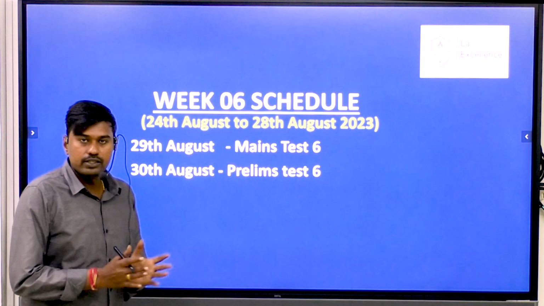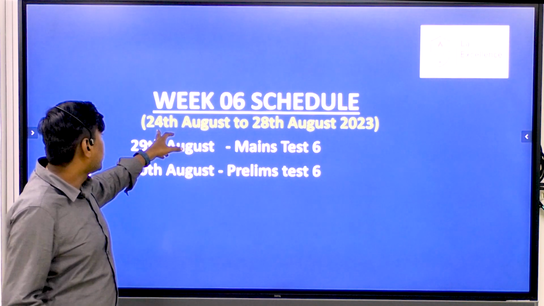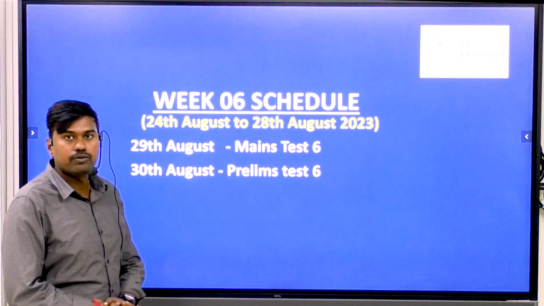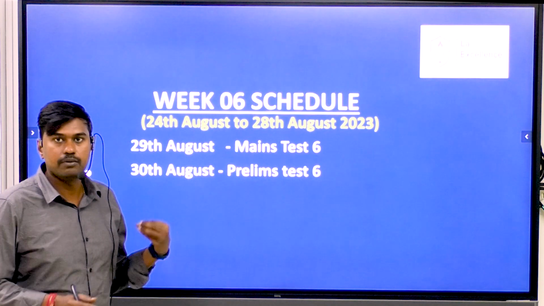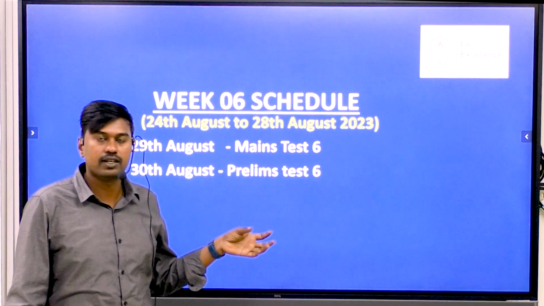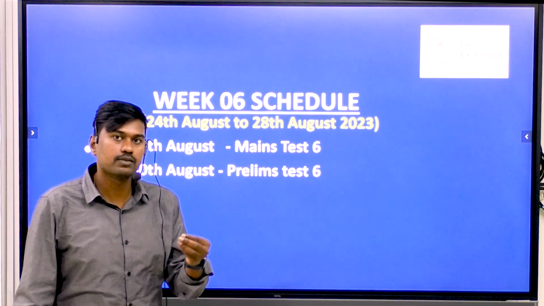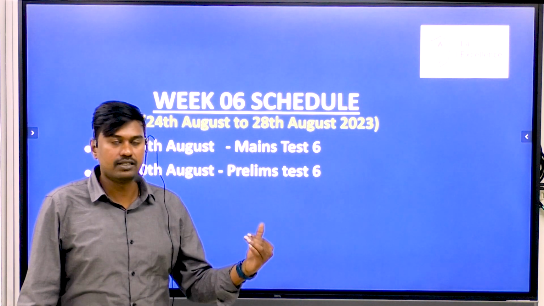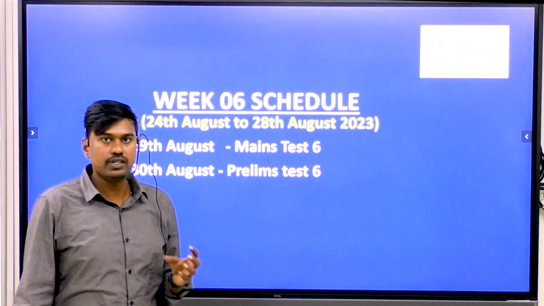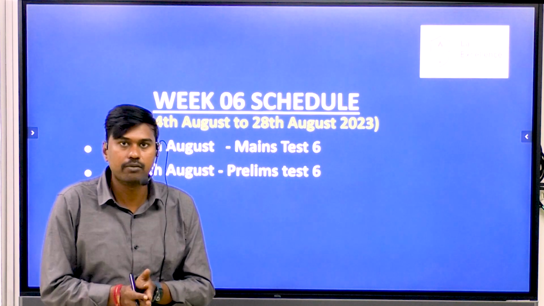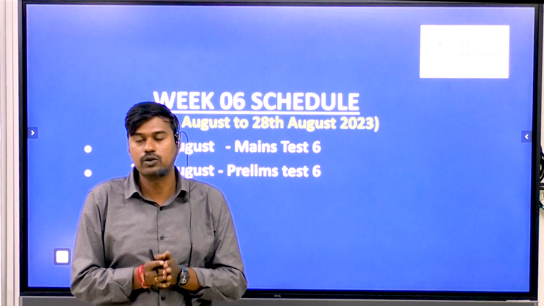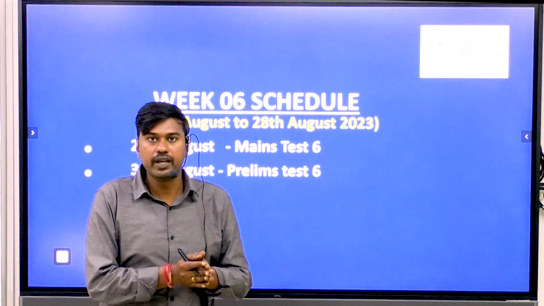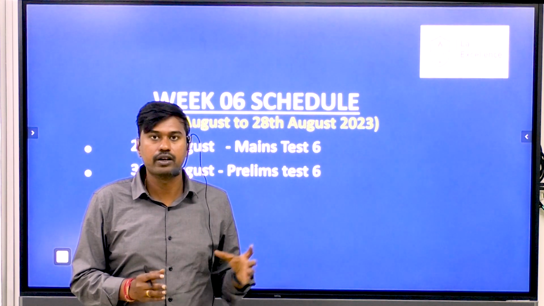Going into this week's schedule, that is the week from 24th of August to 28th of August, you need to study the syllabus which is given. The syllabus for test number 6 focuses mainly on medieval India and parts of art and culture. This part of the syllabus plays a very crucial role in your GS paper 1 of mains, where art and culture plays a predominant role.